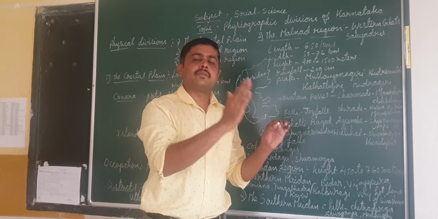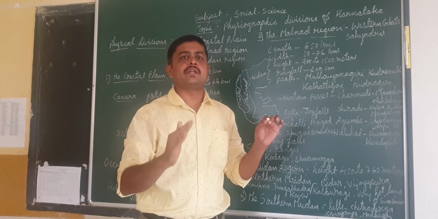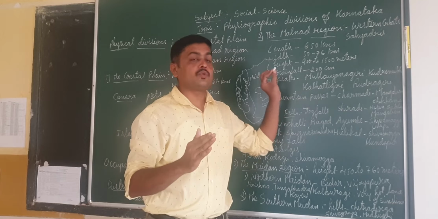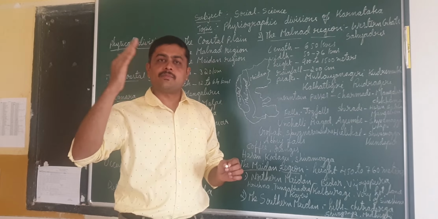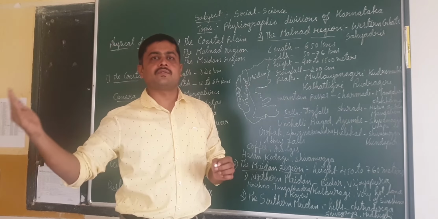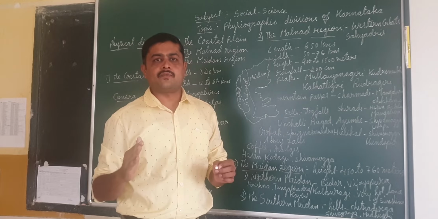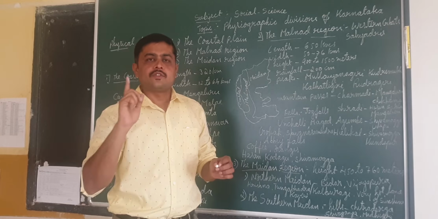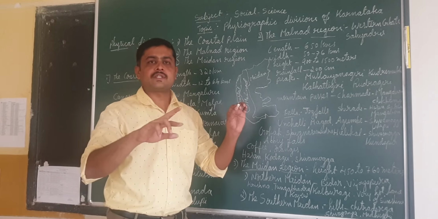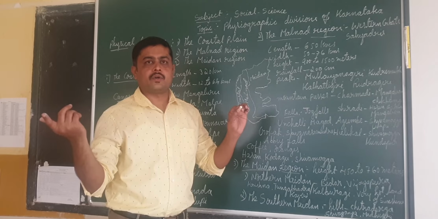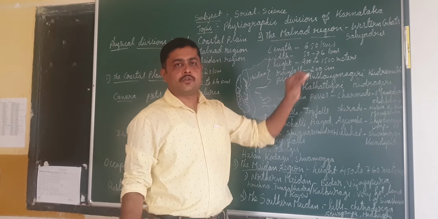The places which are located in the windward direction will get sufficient rainfall, up to 200 centimeters. That is heavy rainfall. Some places which are located on the leeward side of that mountain will get only little rainfall in a year. So that is very important. Before learning this, you should know the windward side as well as the leeward side. Very important thing.